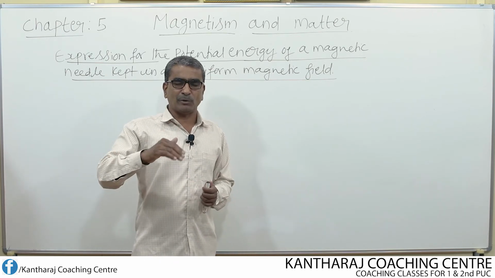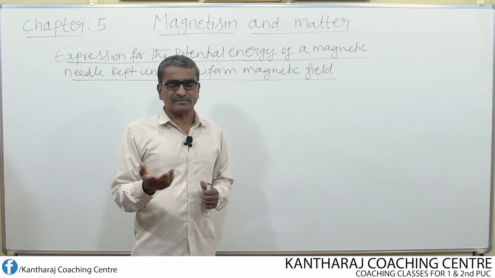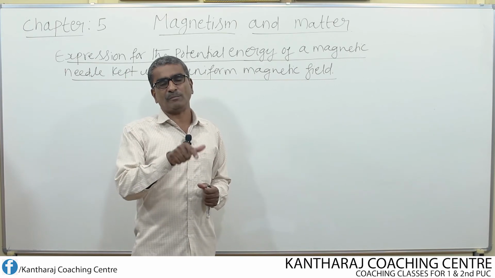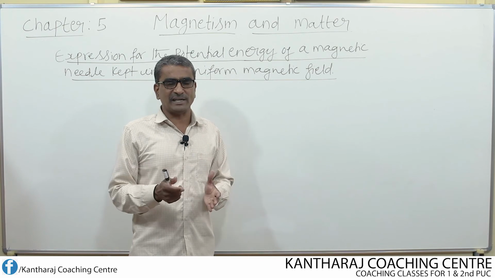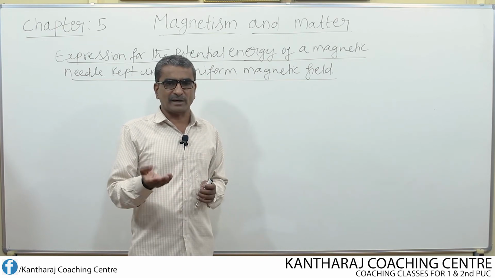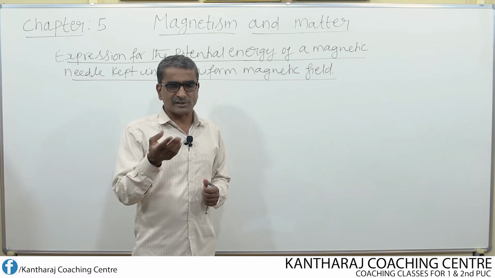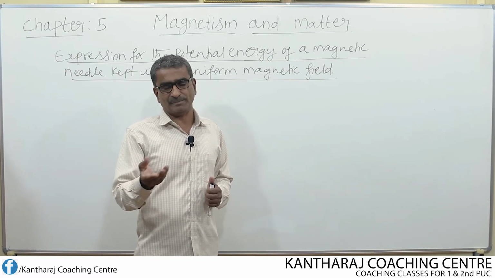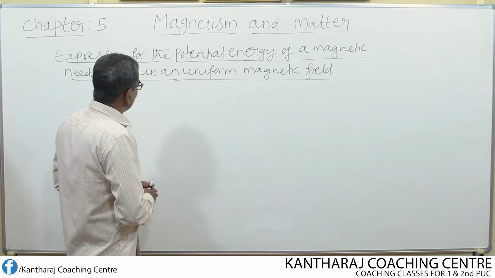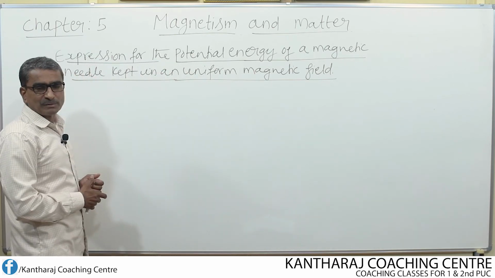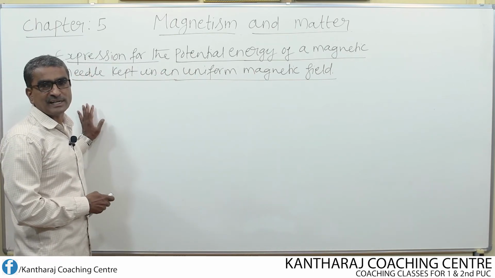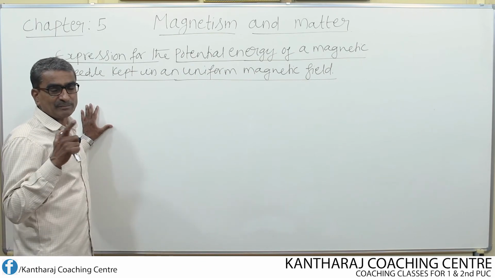Similarly, if the position of the body is changed, then also the body is said to have potential energy. So potential energy in a body arises because of its change in position, size and shape. So here we shall derive one expression for the potential energy of a magnetic needle when kept in an